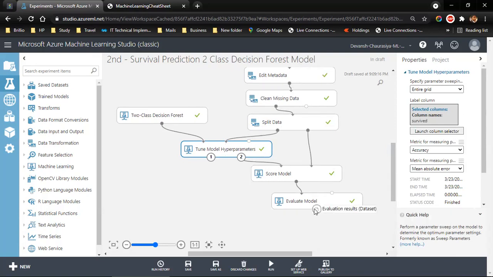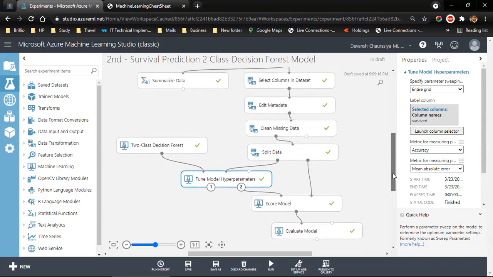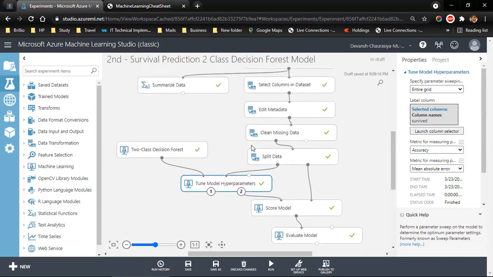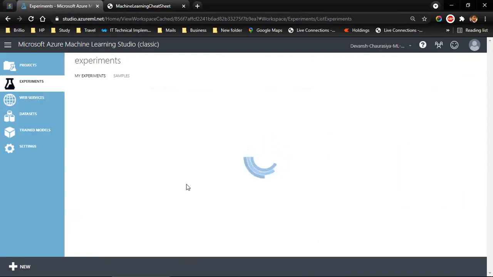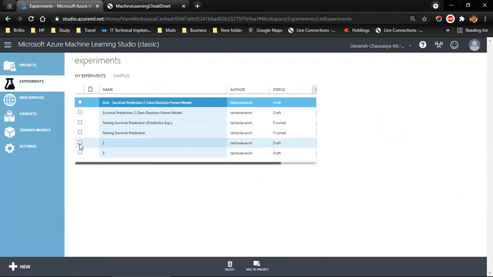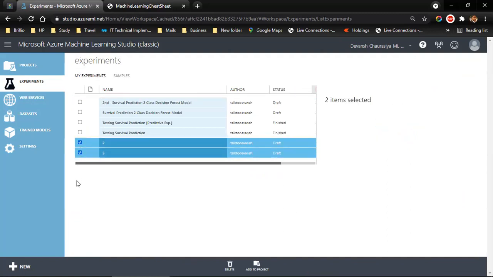Now, we compared our first model with our second machine learning model, and we saw that accuracy had slightly improved. However, we have still not published it. What we are going to do is create a copy of it and use another concept under the classification itself to see if we can improve this accuracy further. But before that, let me delete a few of the machine learning models that I had created, just to avoid any confusion. This 2 and 3.